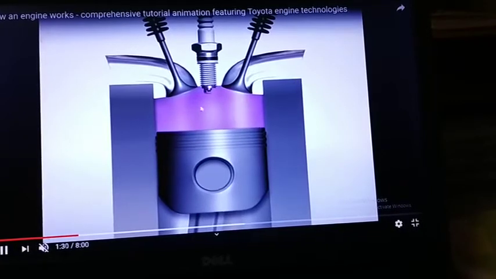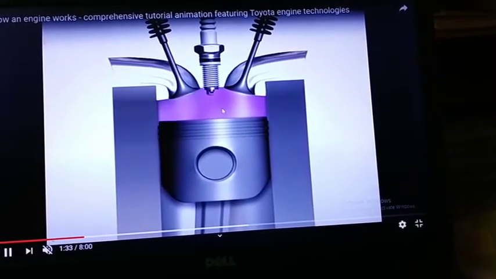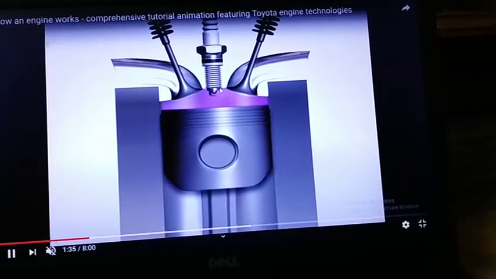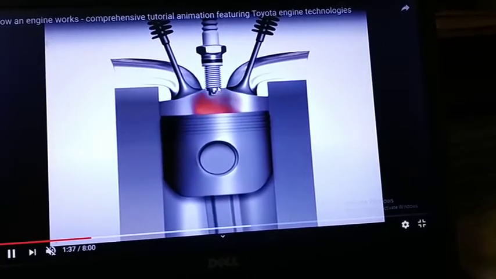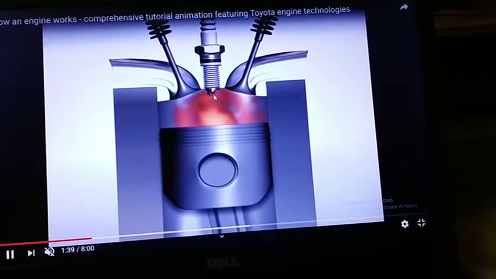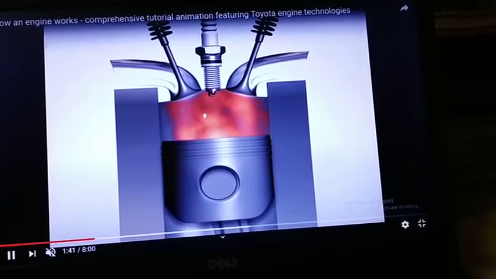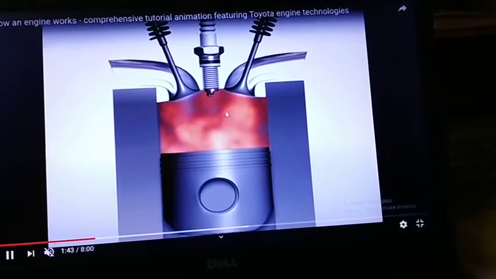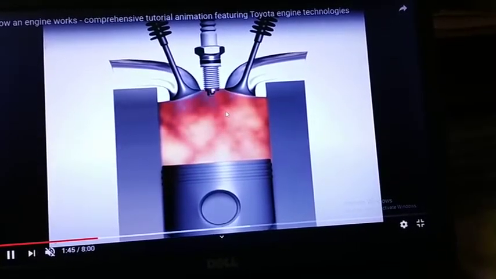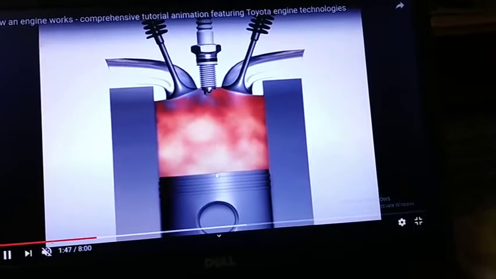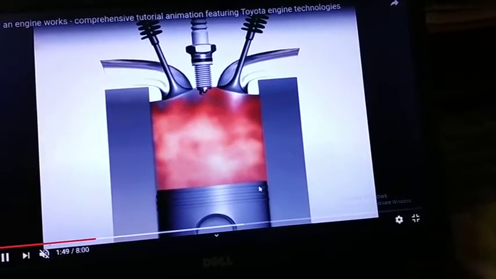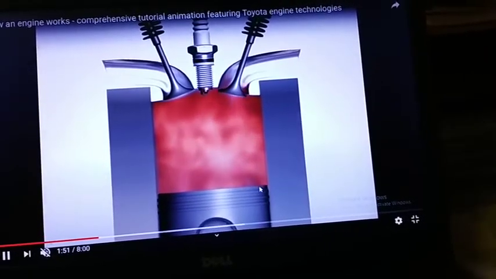At the end of the compression, the air-fuel mixture is burned by the spark plug. The spark plug will produce a spark. Due to that, the fuel is burned. Here the high pressure and temperature will be released. This high pressure will act on the piston, and it will move downward. This is the expansion stroke, the third stroke.